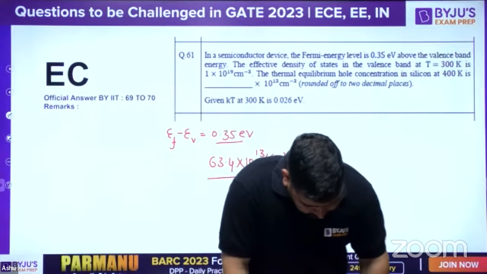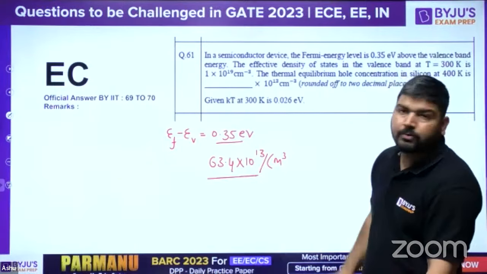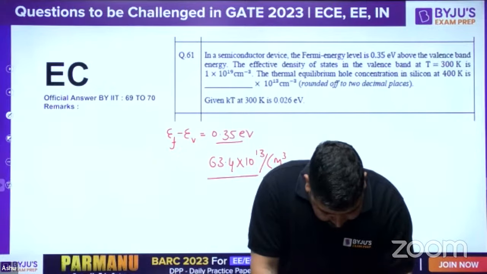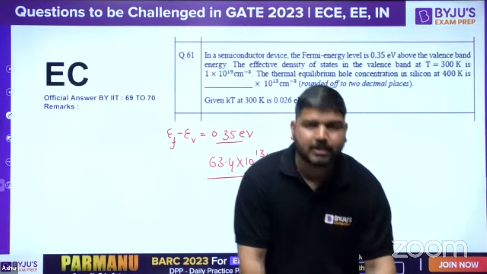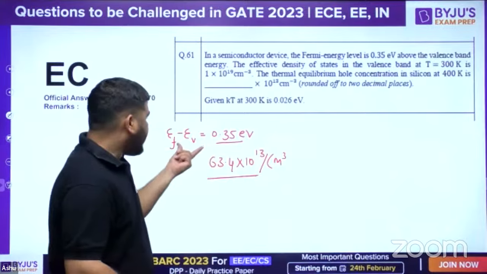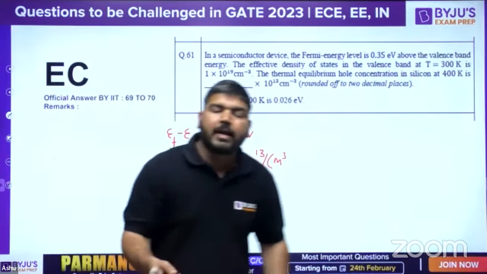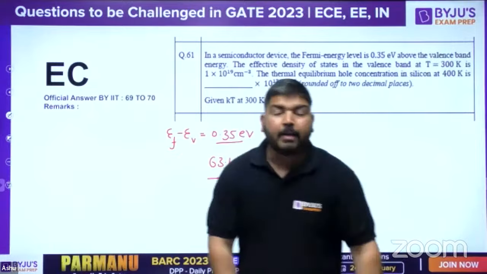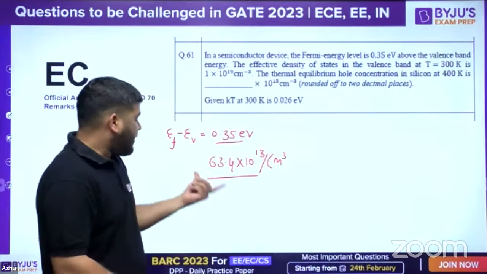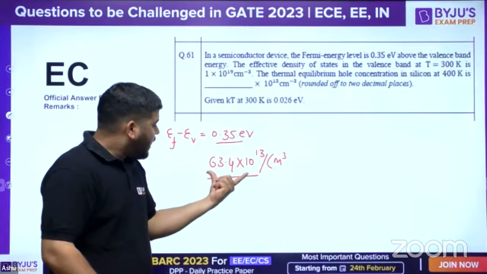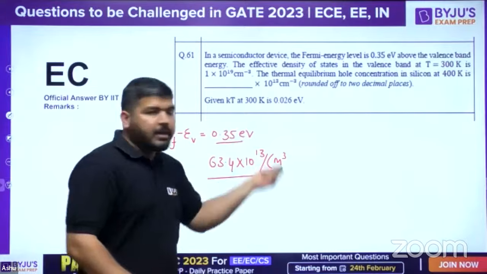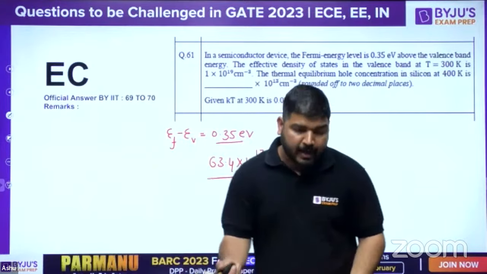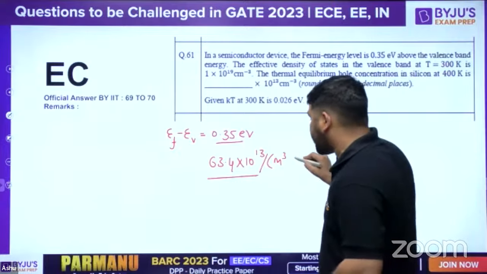Now there is a problem. Actually, this answer is not provided to you, and there is one more problem in this question. The value of EF minus EV is not given at a specific temperature. EF minus EV value is not provided at some specific temperature. Actually, the temperature is not mentioned at which this solution, this answer came. If you are assuming that this is not varying with temperature, if the temperature variation is neglected, then only you will get this answer.